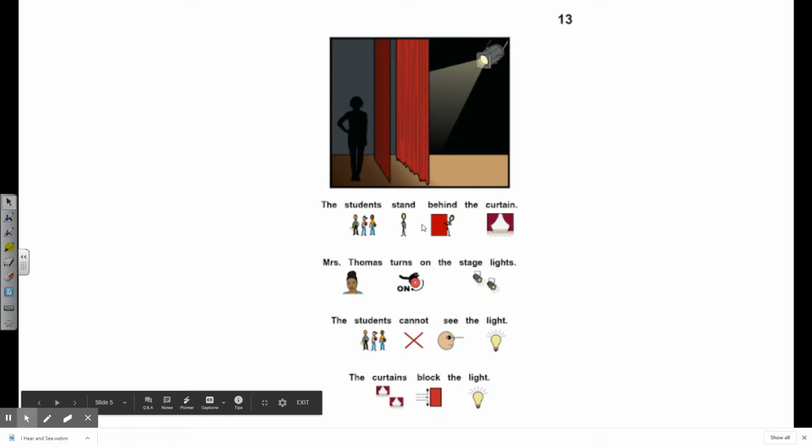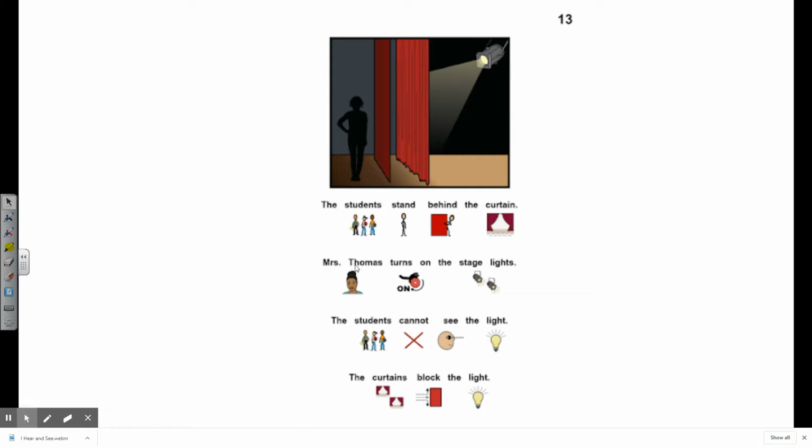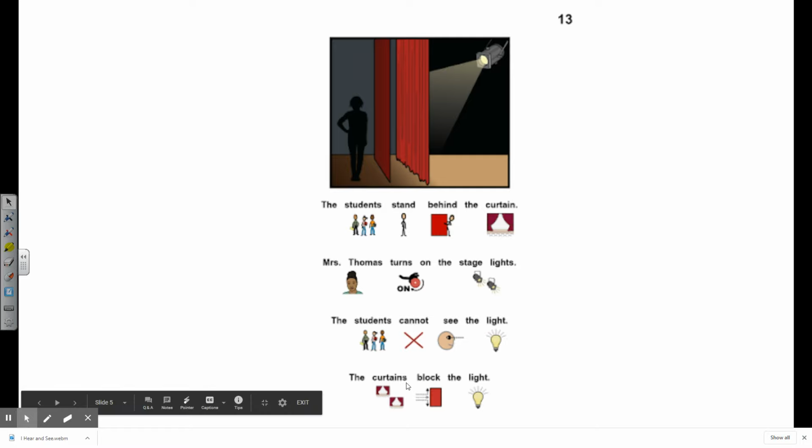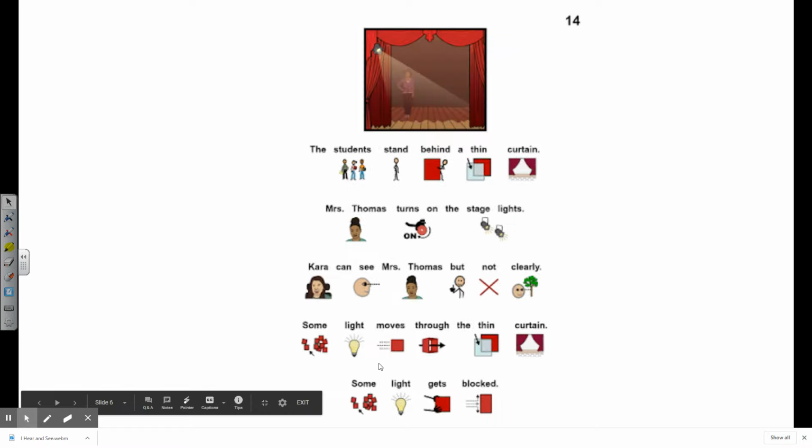The students stand behind the curtain. Miss Thomas turns on the stage lights. The students cannot see the light. The curtains block the light.